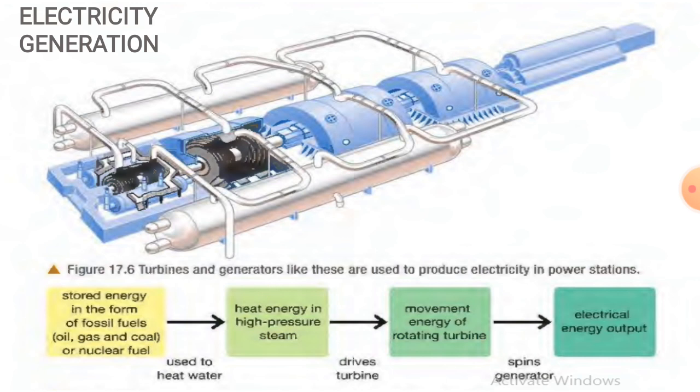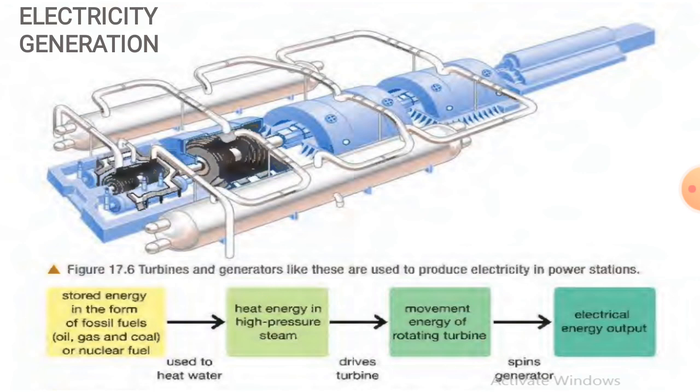The turbine has magnets inside it. This magnet produces electricity when it moves. So how does this happen? How does this magnet produce electricity when it spins? Inshallah, we will learn that in the coming chapters, in the magnetism chapter.